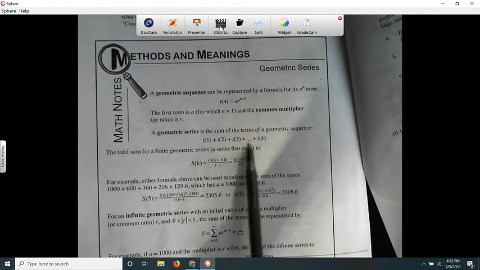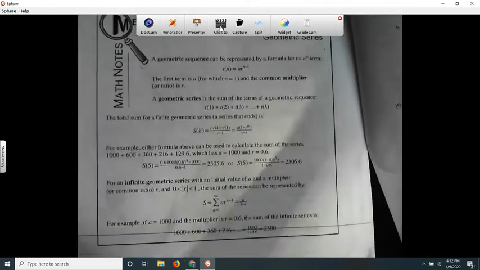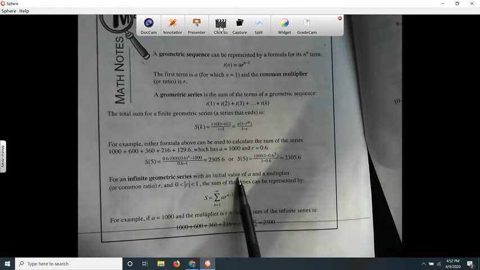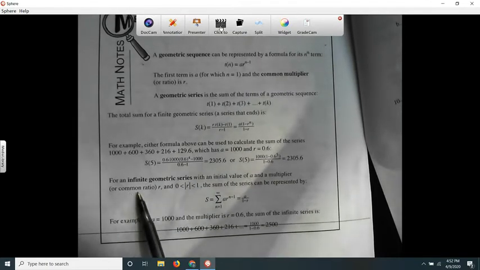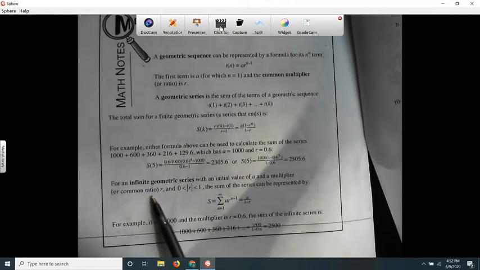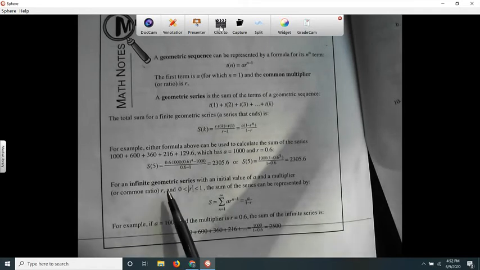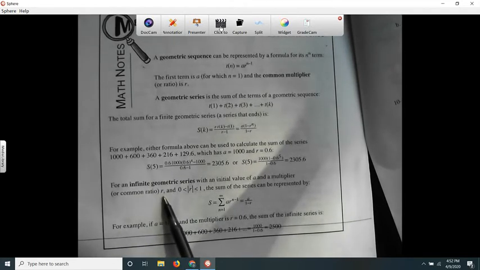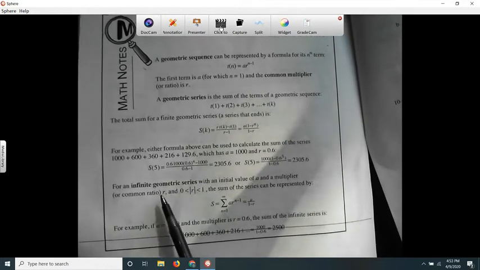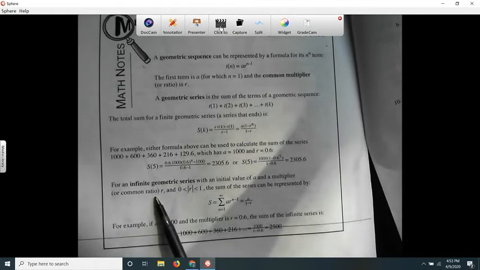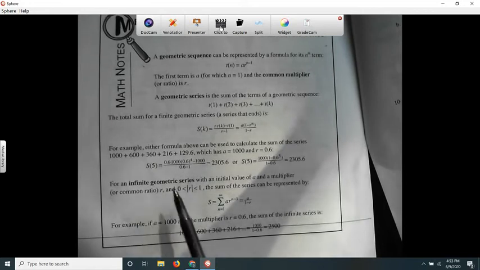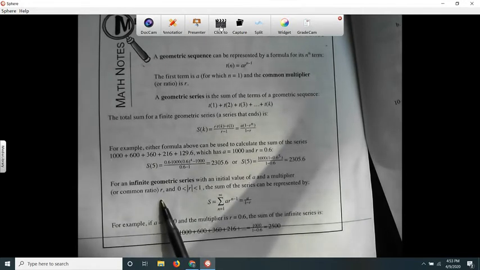If you read this very carefully, all the way down to here, it says for an infinite geometric series with an initial value of a and a multiplier. I never call it by its real name. It's a common ratio. We use r for the multiplier. I keep saying multiplier because I think you know from your previous classes, from the exponential functions that you have studied. But r is just the multiplier or the common ratio.